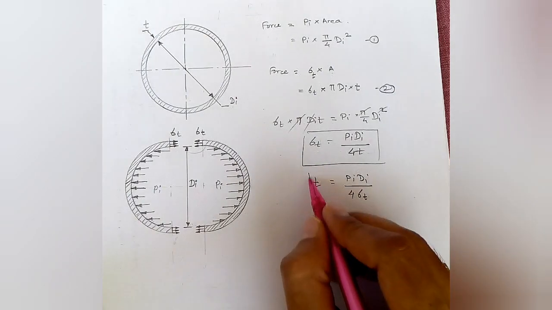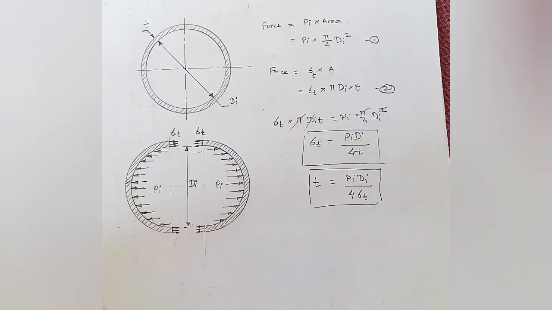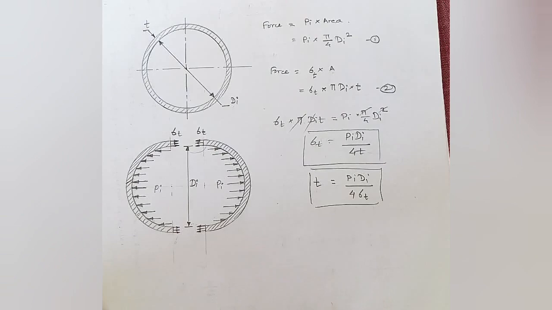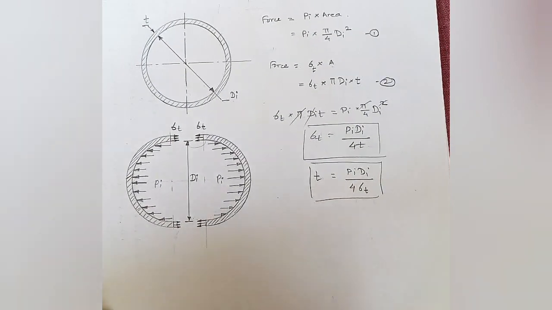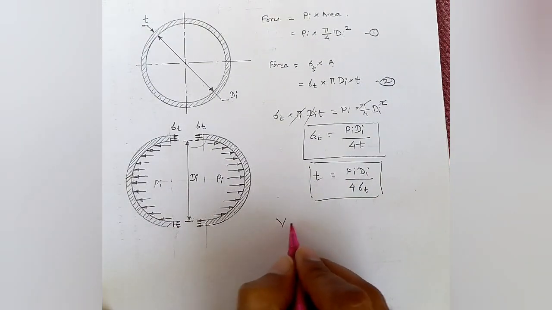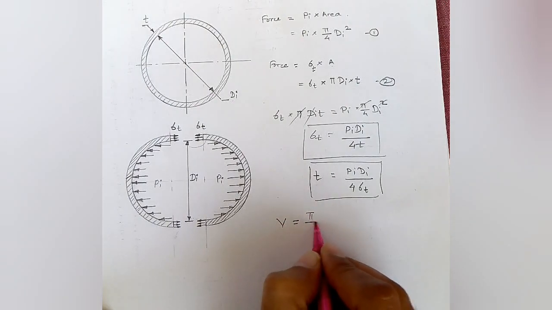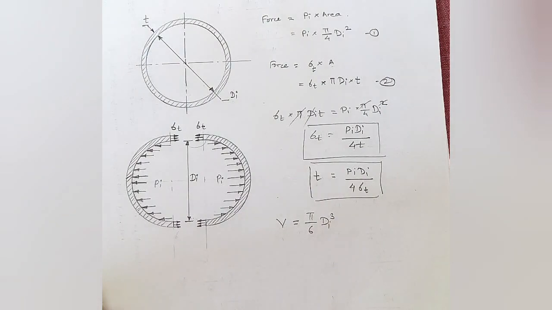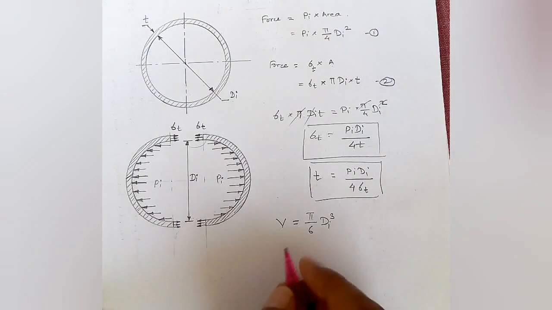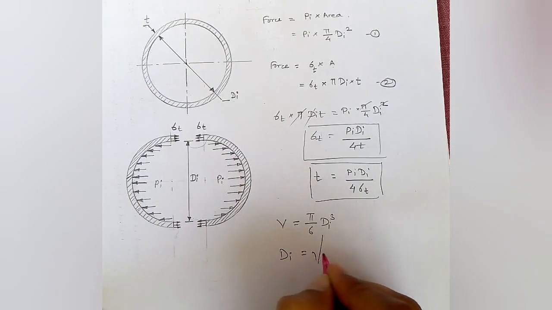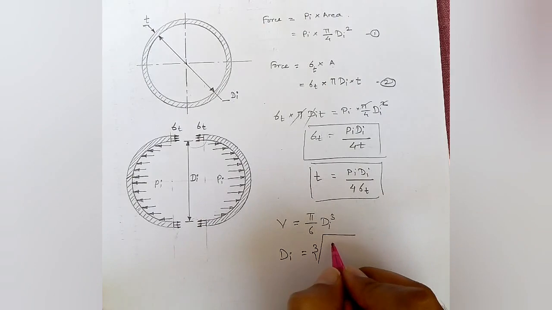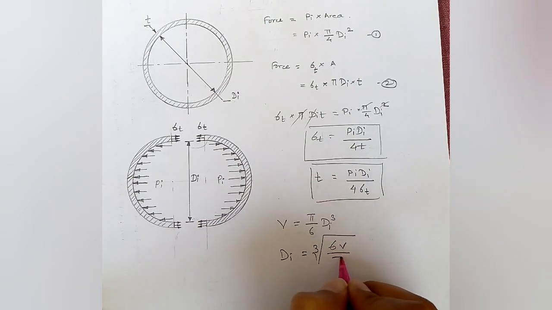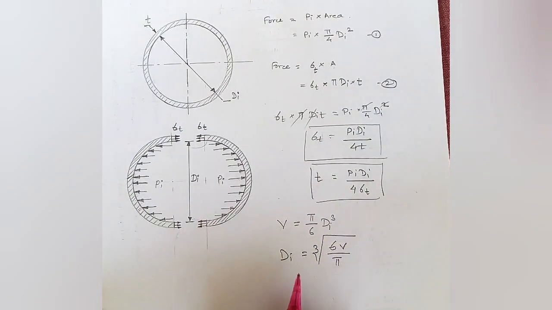Now the second important point is to find the diameter of this spherical shell. We know that the volume of a sphere is pi by 6 d cube. So here d is di, so V equals pi by 6 di cube. Hence di will be equal to the cube root of 6V upon pi. So this is the diameter of the spherical shell.